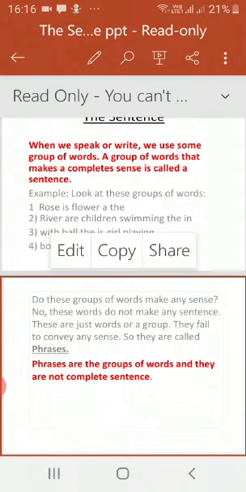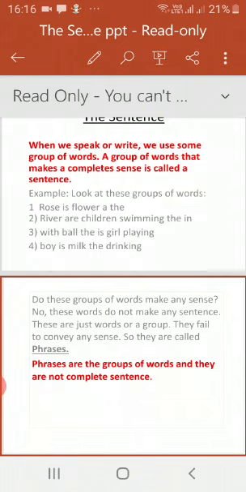Now you can see another 3 or 4 examples: ball, the, is, girl playing. Next, boy is milk, the drinking. So these are groups of words and they are unable to express a complete thought or message or any idea.